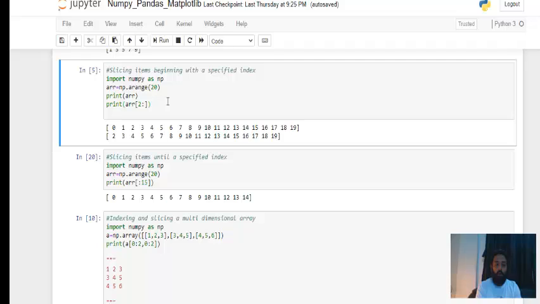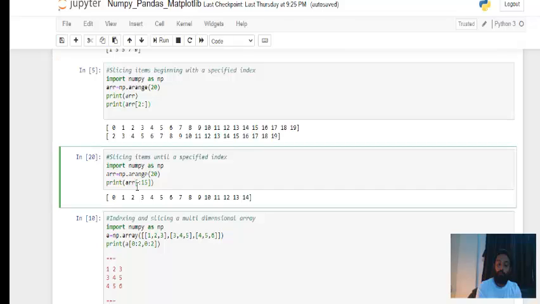Next variant is, if you don't put anything on the left side of the colon, that means you have to start from the beginning, but you have to end according to the number mentioned on the right side of the colon. But just don't forget to subtract 1 from that value written at the right side of the colon. So here we have 15. So we have to start from the first value and we have to navigate till 14.